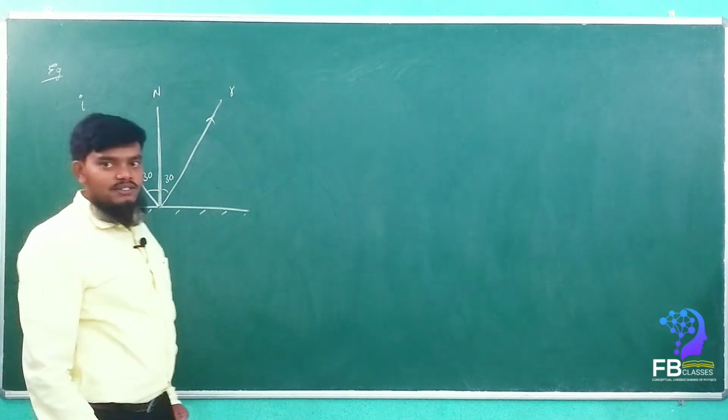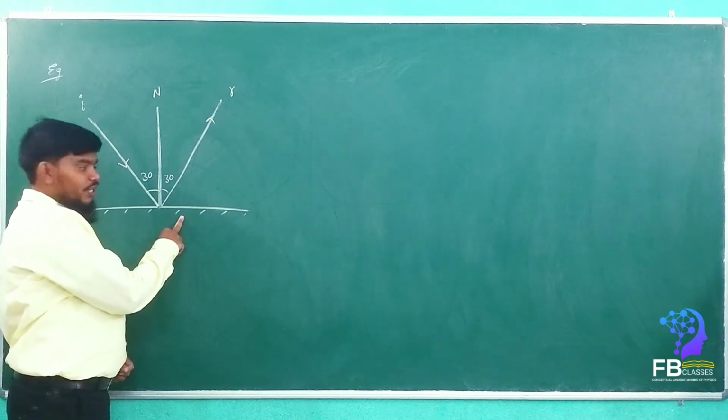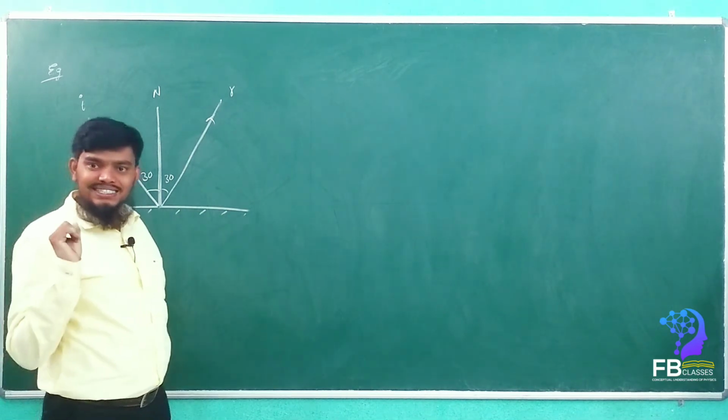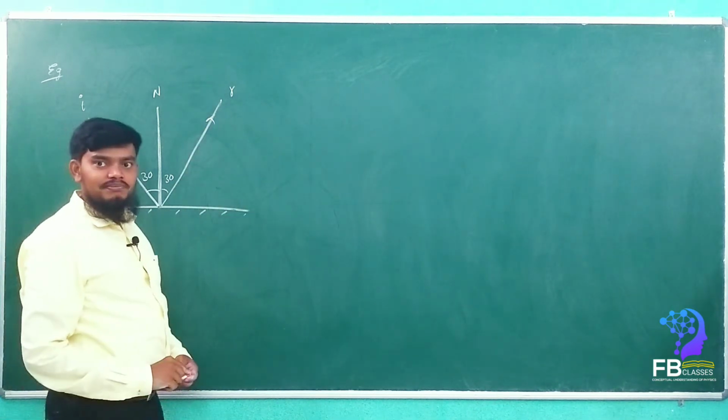Now the question is asked: how much angle should the mirror rotate such that the reflected ray comes on horizontal? Got it?